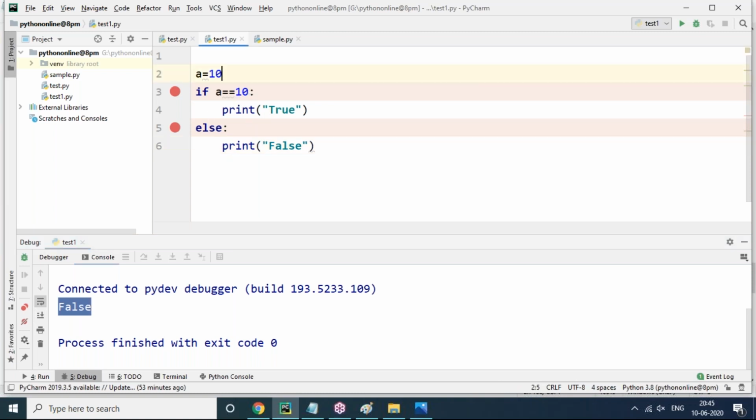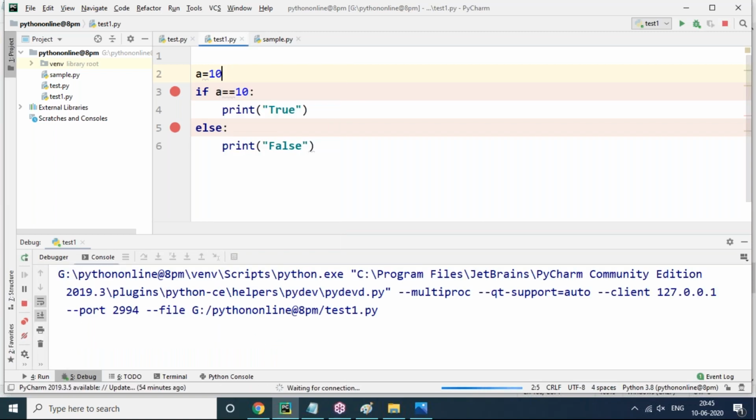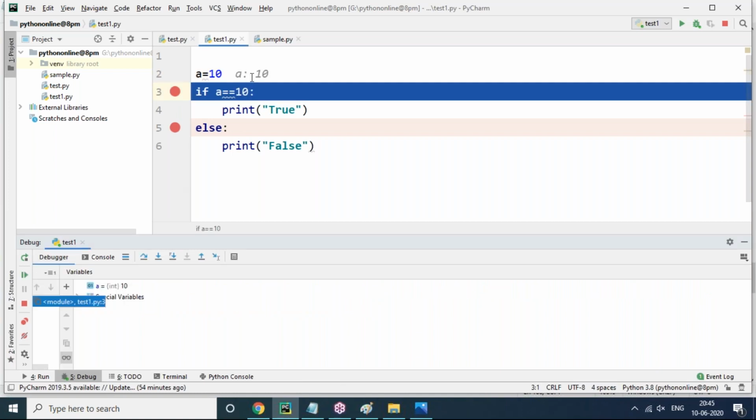Let me check once again. This time I'm making my condition a value 10. Now a value 10, and once again I'm starting debugging. Right click on test1.py, debug test1. Now the debugger window started clearly. Now check out a value 10. Just click with the mouse here, a value 10, a equal to 10, that is